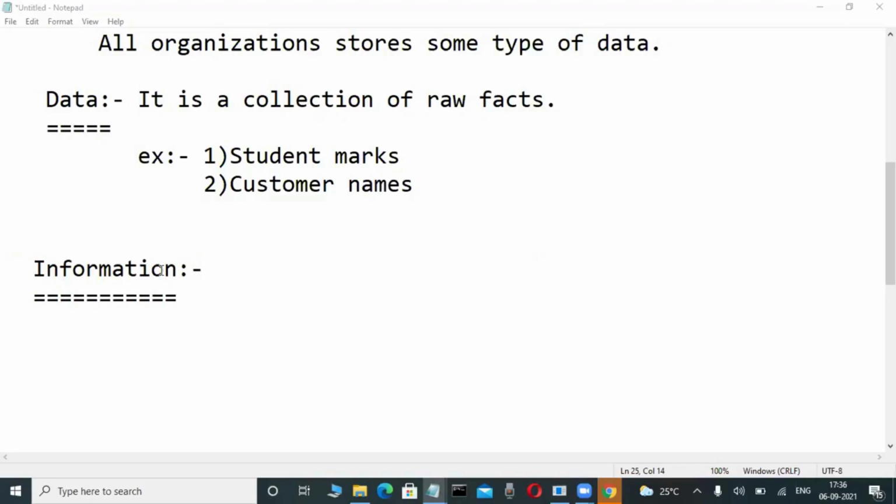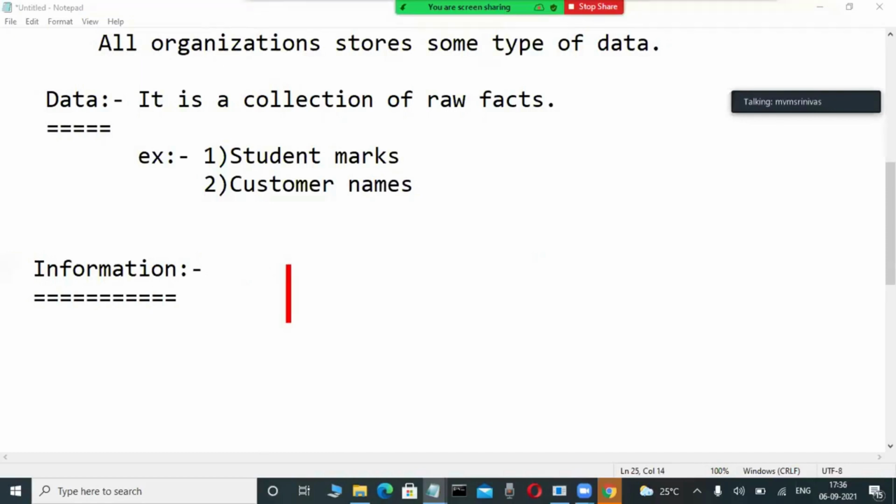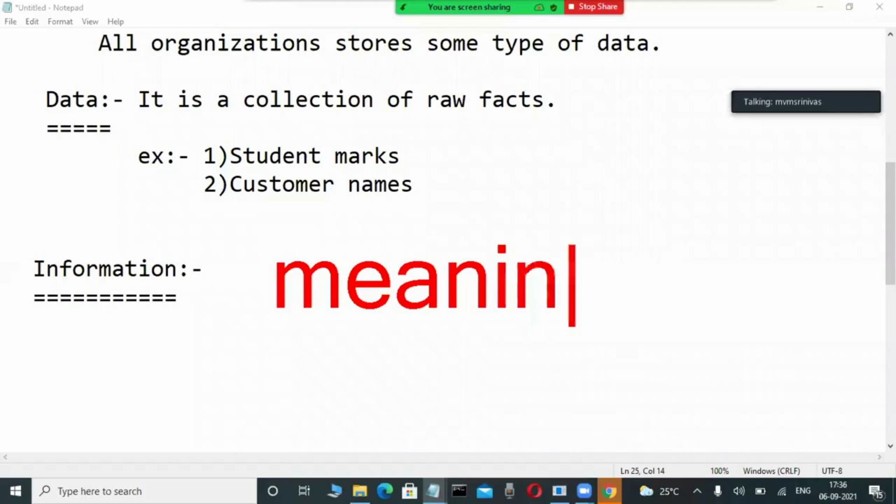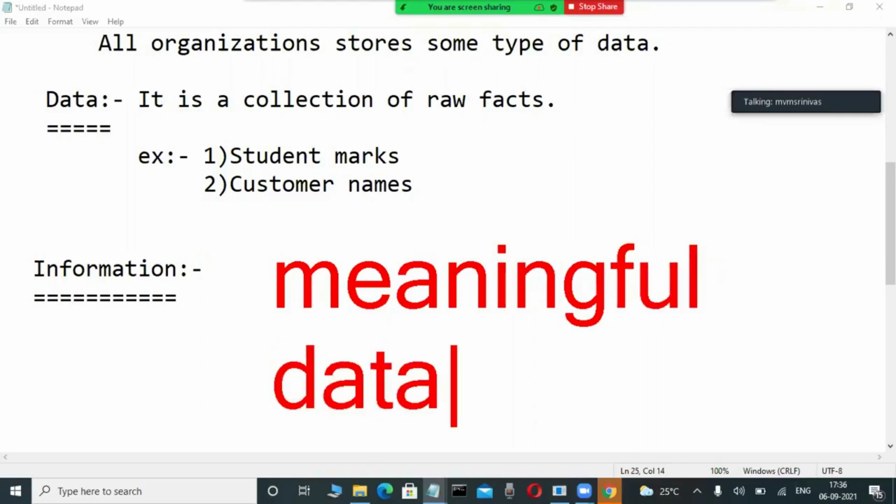That is wrong. Always remember, information is nothing but, and this is very important, meaningful data. Anywhere in the world, in data science projects, Hadoop projects, big data projects, database projects, or flat file projects, this is the same definition. Meaning is there. Meaningful data is called information, or processed data is called information. Processed data we will cover later; first, for your understanding: meaningful data is called information.